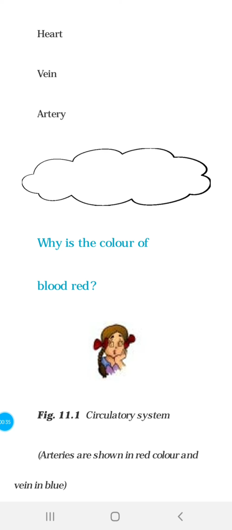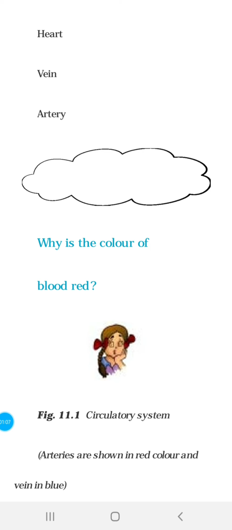Here you see a question given: why is the color of blood red? I am sure now you know the answer. Yes, due to the presence of a red pigment called hemoglobin, the color of the blood is red. Hemoglobin binds with oxygen and transports it to all parts of the body. And it is present in a type of blood cell called red blood cell.